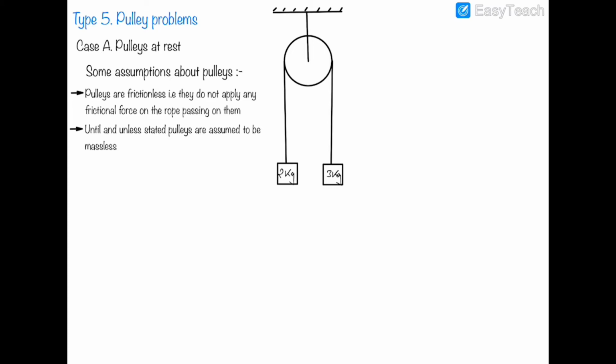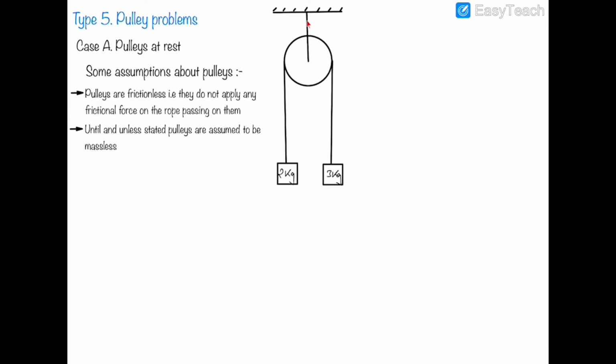So the basic pulley problem is shown in the figure, in which this pulley is at rest. Obviously we are dealing with case A, in which pulleys are at rest. So you have to firstly determine whether pulleys are at rest or not, and you can determine this by watching carefully whether the center of the pulley is attached by a rope or a rod to some fixed surface.